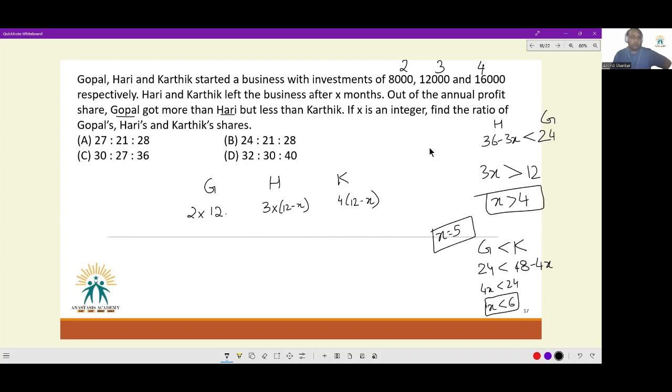X is 5. Find the ratio of Gopal, Hari's and Karthik's share. This is definitely 24. Here, 3 into 12 minus 5, 3 into 7, we get 21. And here, 12 minus 5 into 4, so here we get 28. The final ratio that we get is 24 is to 21 is to 28, which is given in option B.